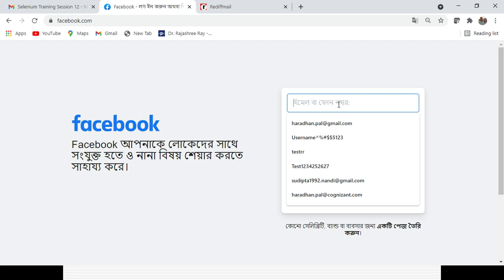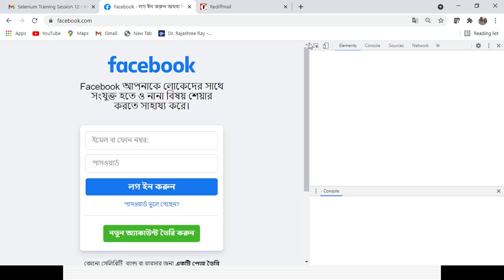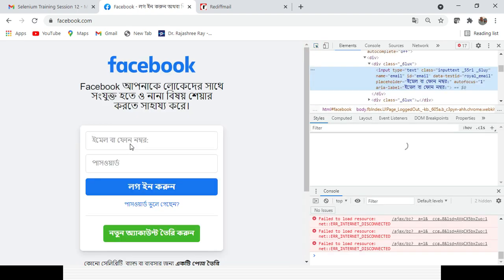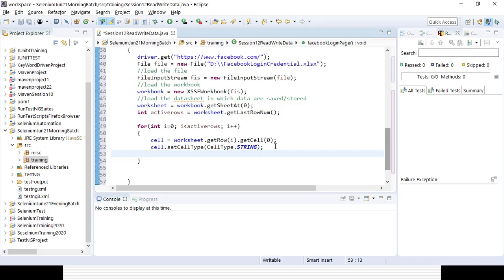So first let's try to identify the web element, which is the email ID. So let's press the F12 button here. You can see email ID equal to email. With the help of email, you can create a web element.